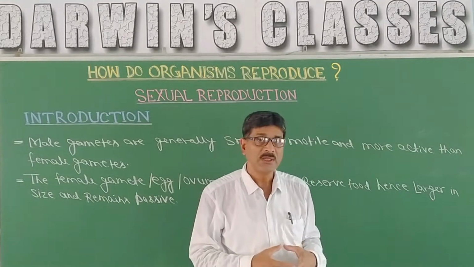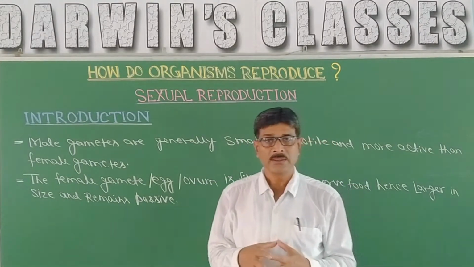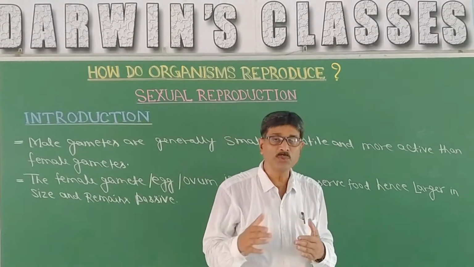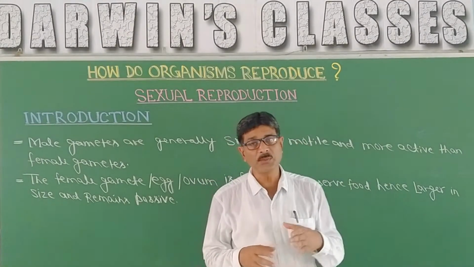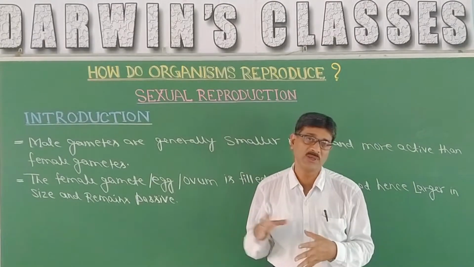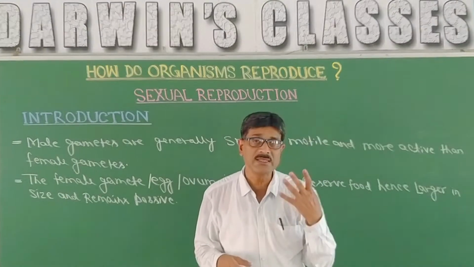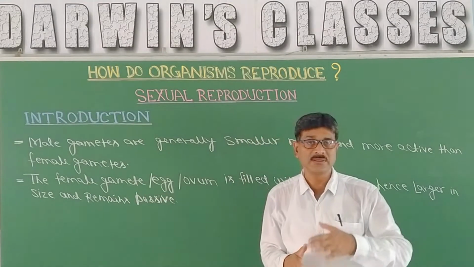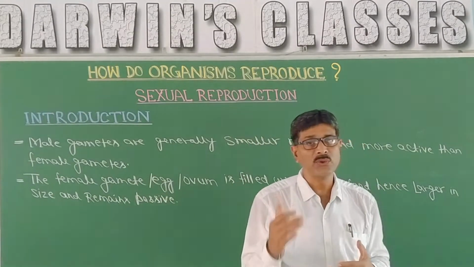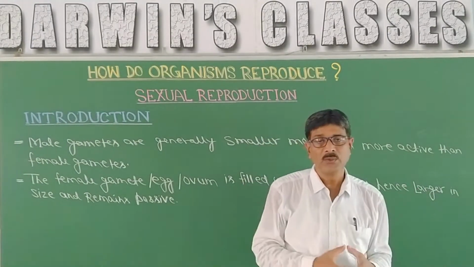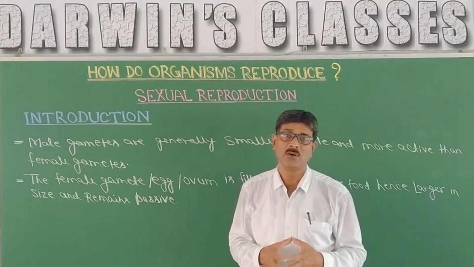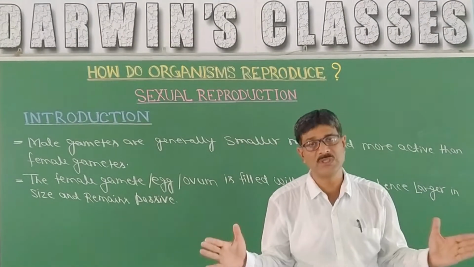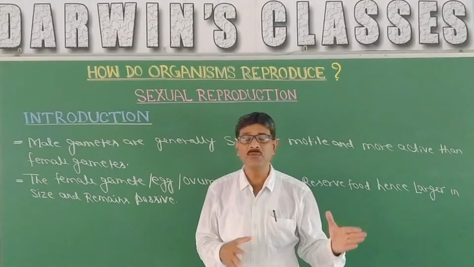But sometimes it may happen that an individual has the capacity to produce both the gametes, that means they are producing both male as well as female gametes, and they are termed as bisexual. The organisms where both are in separate individuals are unisexual. Like human beings, we are unisexual, or it is termed as dioecious. That means two different individuals are producing male and female gametes.